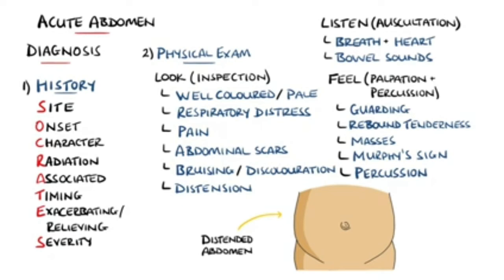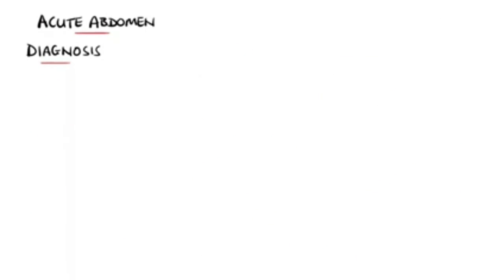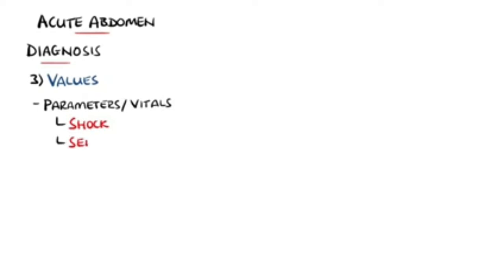Percussion may also be done, which, if painful, may indicate peritoneal inflammation, but it can also be done to look for dullness in the abdomen, which may indicate underlying fluid, or it may be tympanic, indicating air. It's important to remember that the vital signs are crucial, with indicators such as hypotension and tachycardia potentially pointing towards a patient who is critically unwell and possibly shocked or septic.